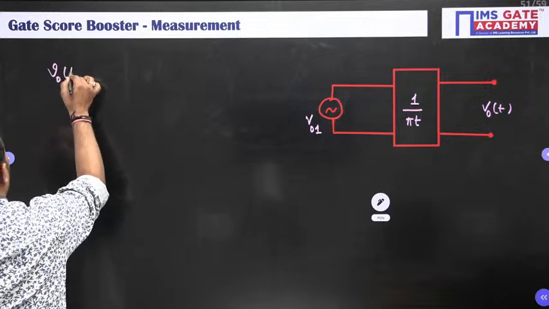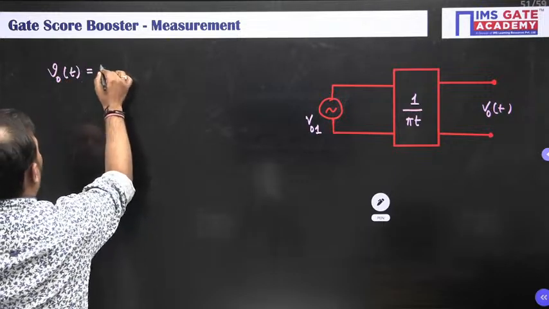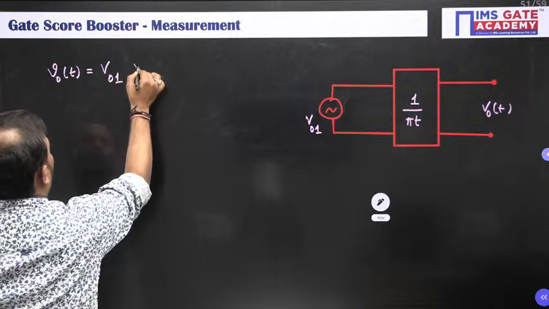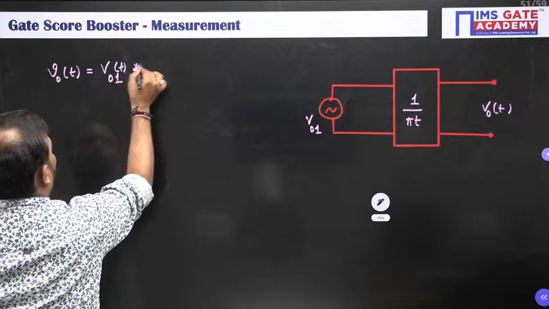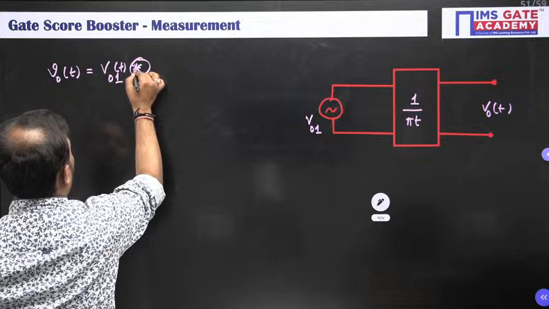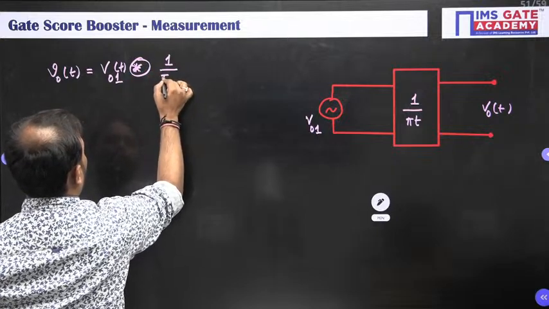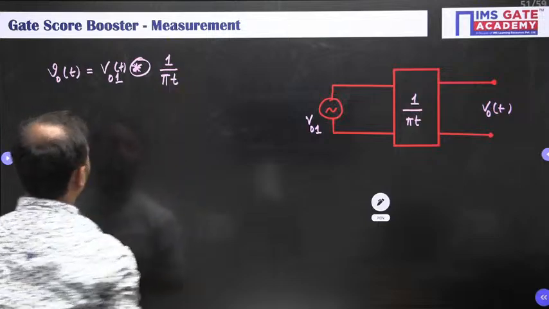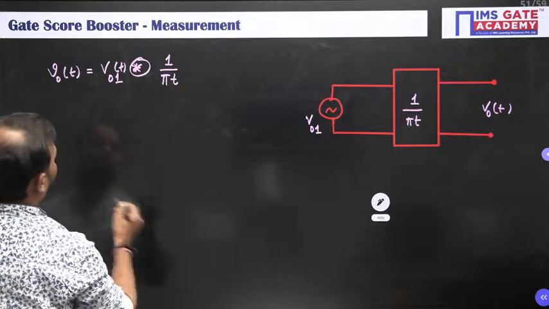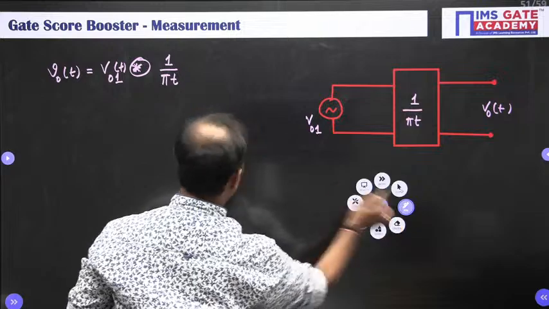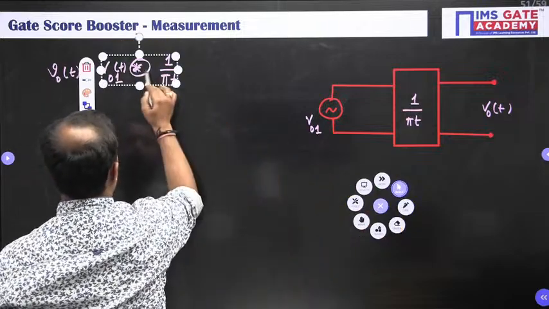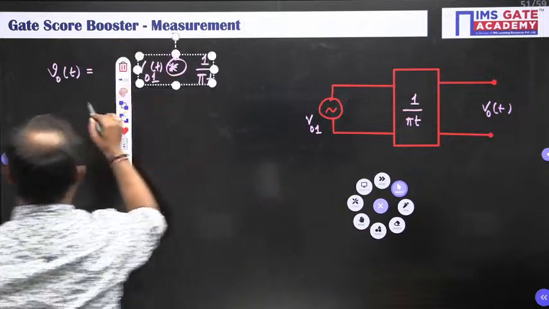V0 of t is equal to the convolution of the input V01 of t, this is the convolution symbol, with 1 upon pi t. Basically I need to write the Fourier transform. Just a second, I need to write the Fourier transform, it will be good.